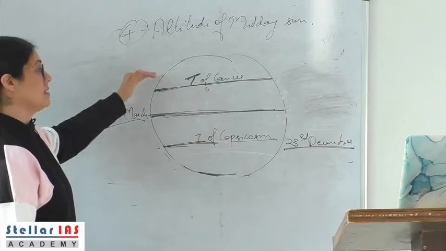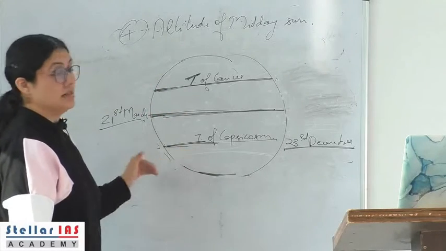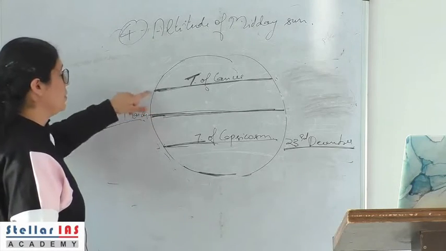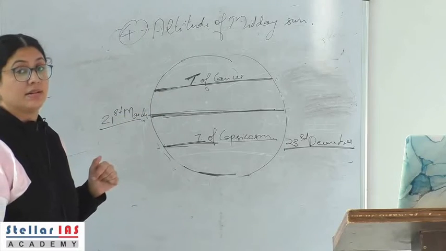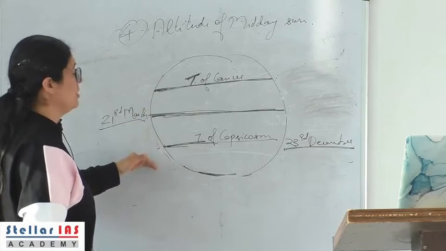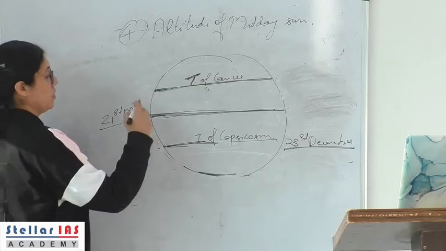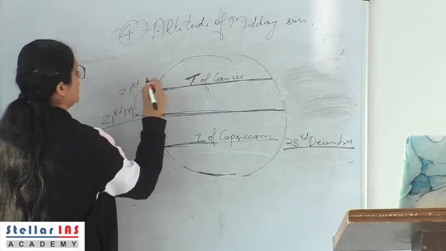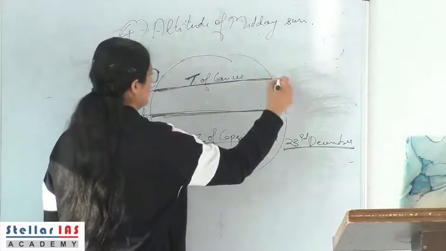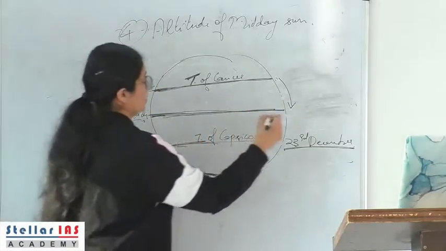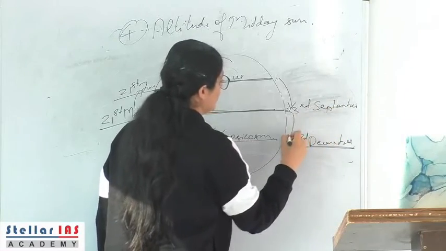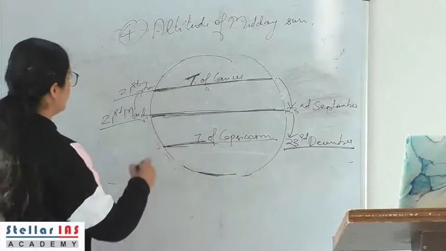Tropic of Cancer marks the northern limit, Tropic of Capricorn marks the southern limit, such that at any time during a year, the sun is always between the two tropics, right. At any time during a year, the sun is always between the two tropics. So, from 21st March equinox, it is going to the Tropic of Cancer on 21st of June. Then again, it is returning back to the equinox position on 23rd of September. Then going southwards, 23rd of December, then it again goes back.